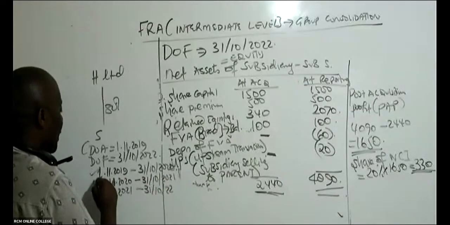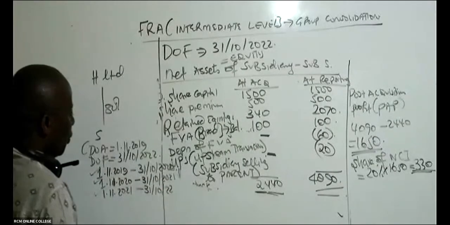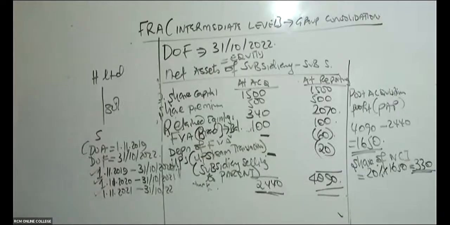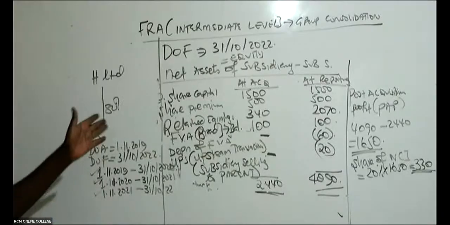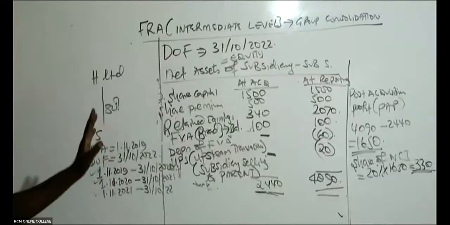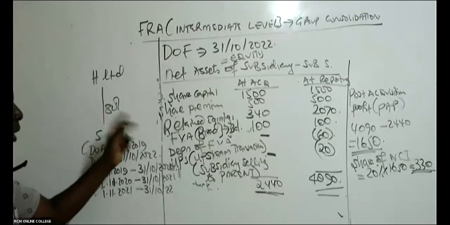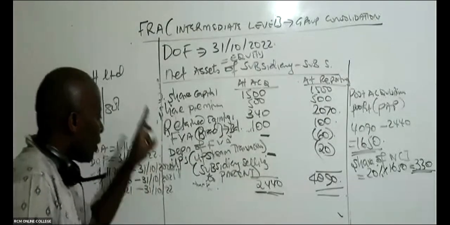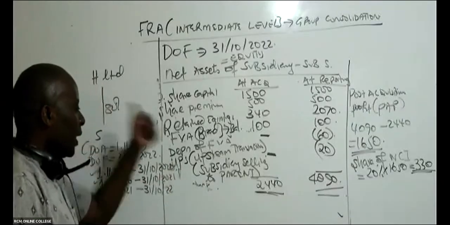So how many years are these? We stayed with this subsidiary for 3 years to the date of the financial statements. And if there is an impairment of 20 per year, then over the 3 years you charge 20, 20, 20. That is 60.